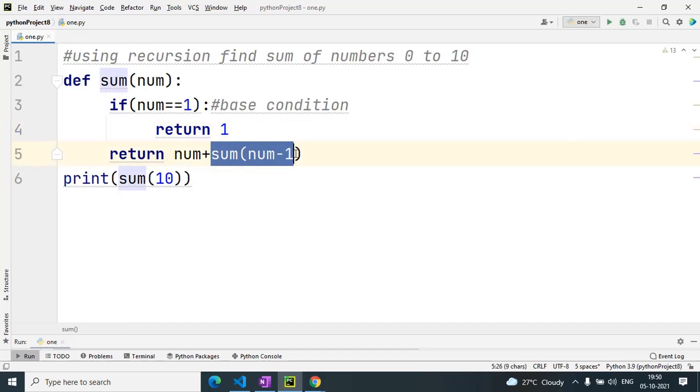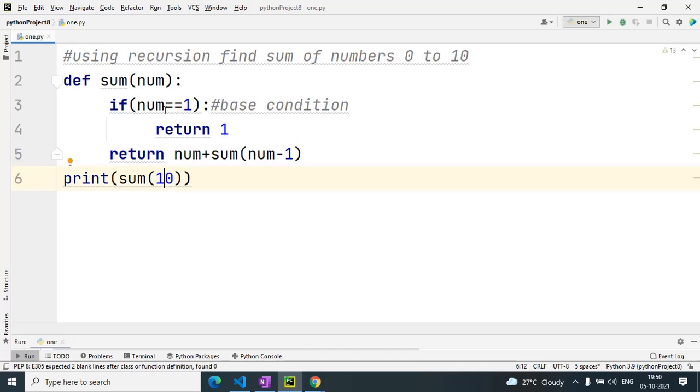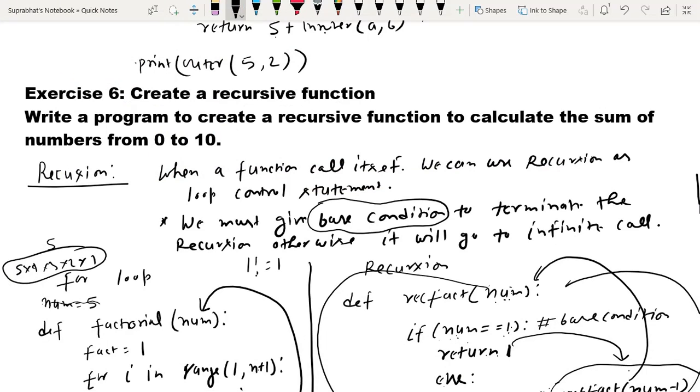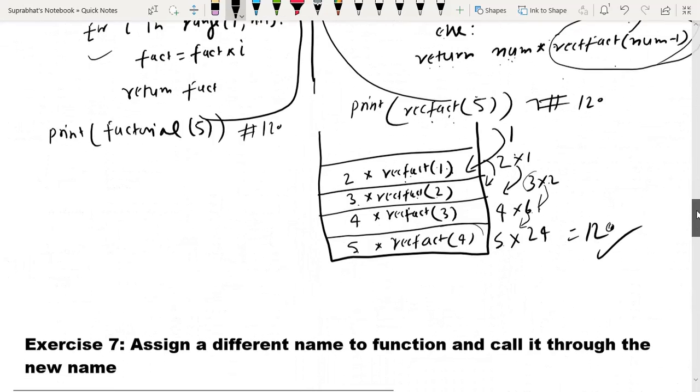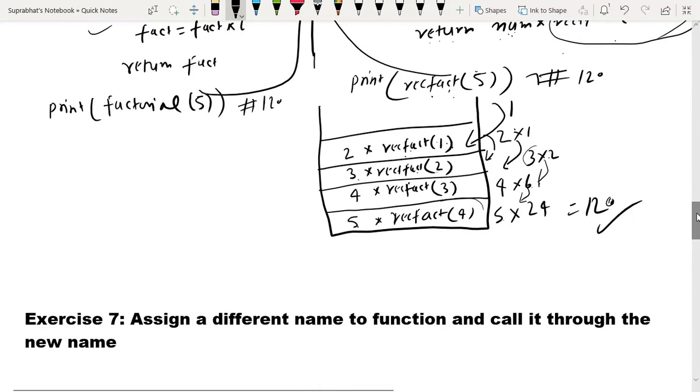Here again it is recursive, it works like recursion. Suppose we pass 10, so 10 equal to 1 is false, then again it works like that, the same way. Here you can understand with the logic.